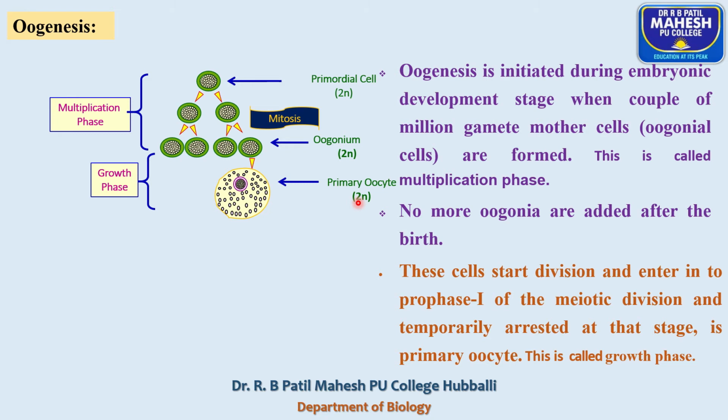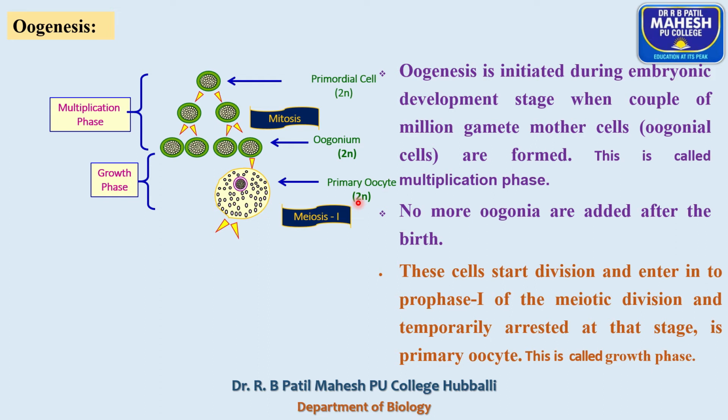Once the primary oocytes are formed, each primary oocyte is surrounded by a layer of granulosa cells. Such differentiated cells are called primary follicle.